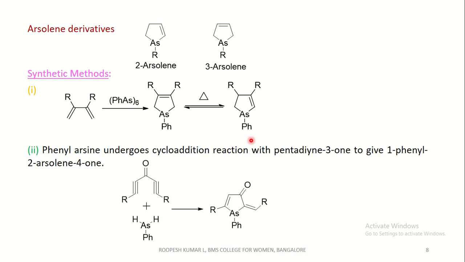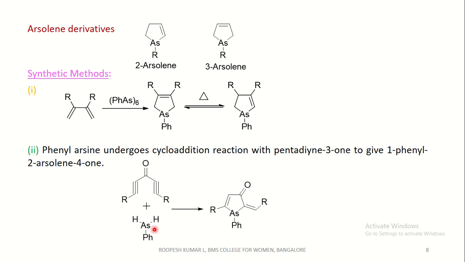Coming to the next method, phenyl arsine undergoes cycloaddition reaction with pentadien-3-one to give 1-phenyl 2-arsolen-4-one. This is pentadien-3-one. This is a Michael double acceptor.